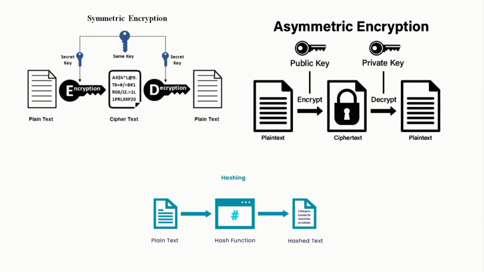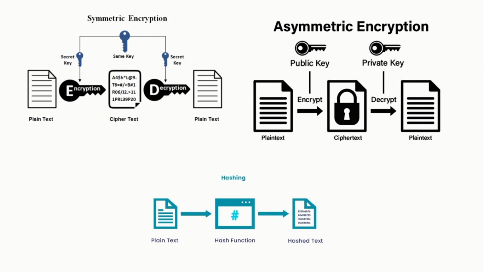In symmetric encryption, the secret key is used to both encrypt and decrypt the data. In asymmetric encryption, the public key is used to encrypt and private key is used to decrypt. So basically what happens is, when the data is sent from A to B, suppose A is the sender and B is the receiver. A requests the public key of the user B, and then with that public key it encrypts the data, and then when encrypted data goes to B, that is known as ciphertext.